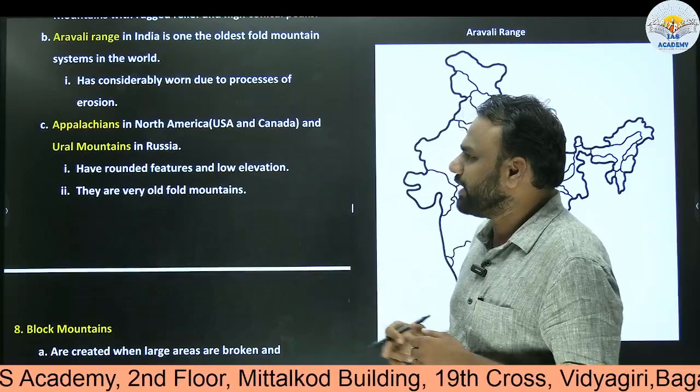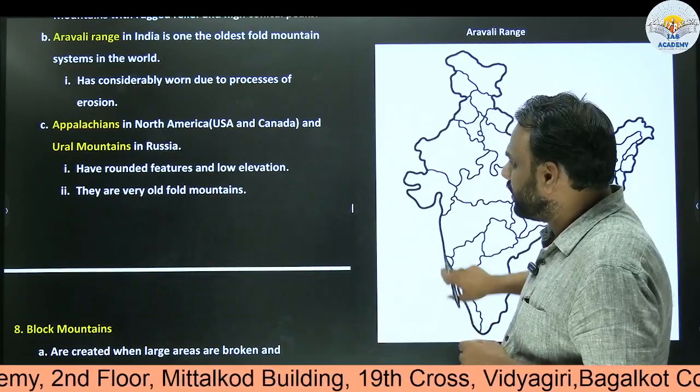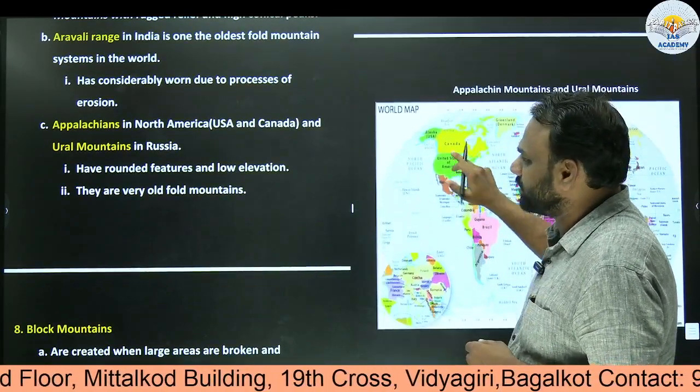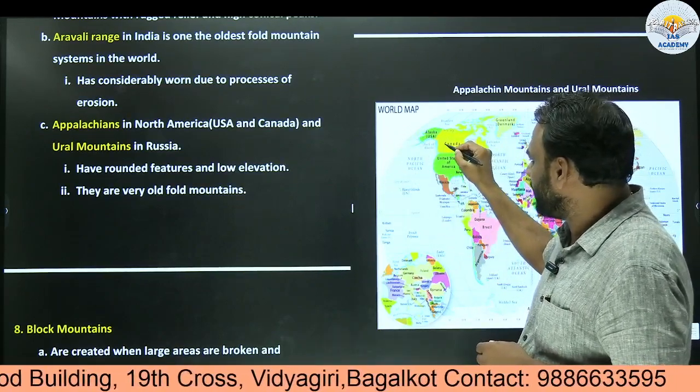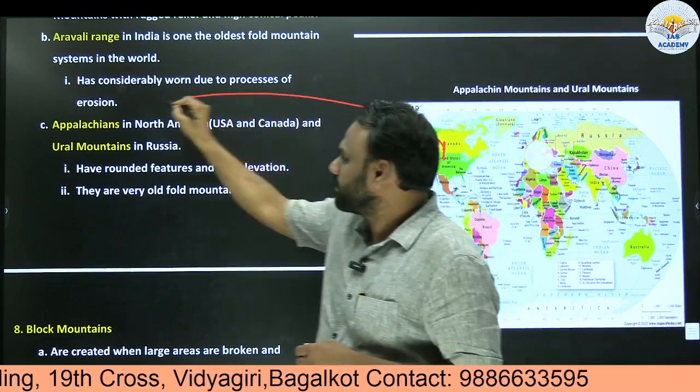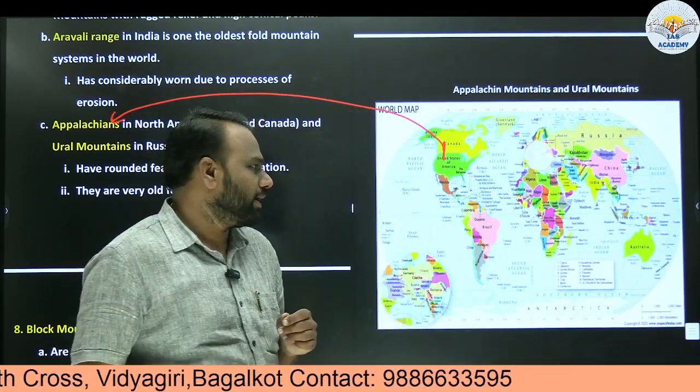Next, Appalachians. Where are they present? They are present in North America. North America, that is USA and Canada. Here we will find Appalachians. They are found in North America.